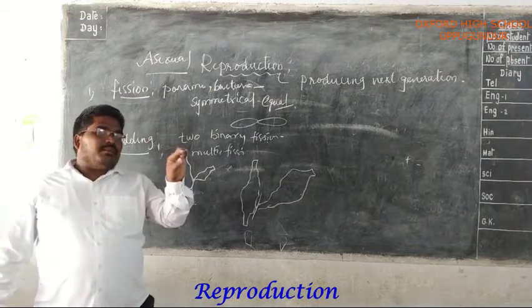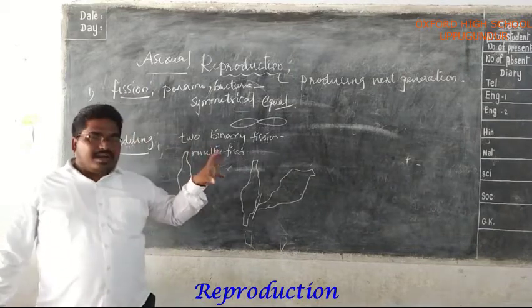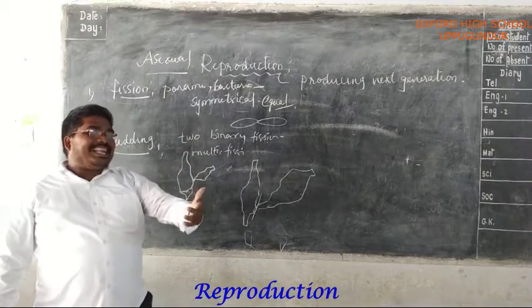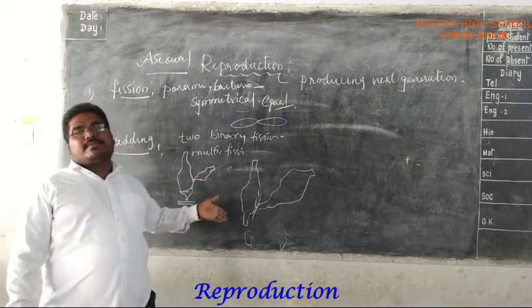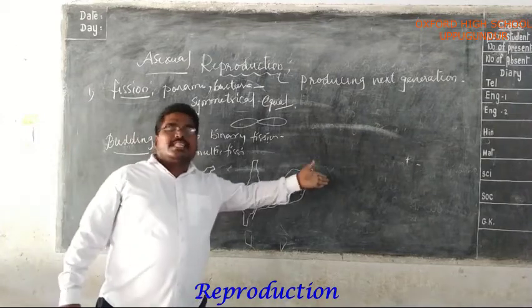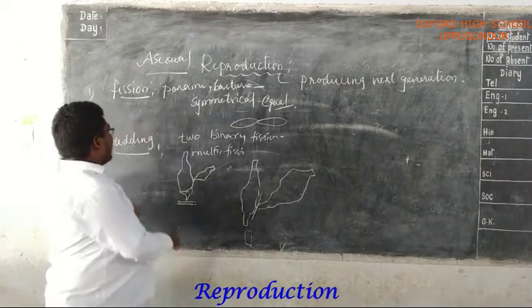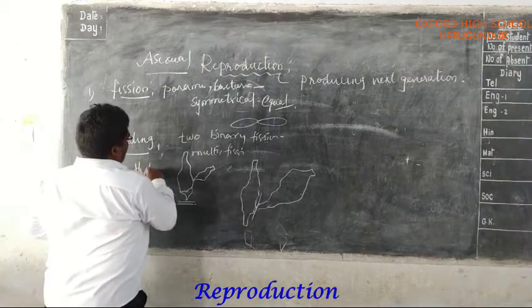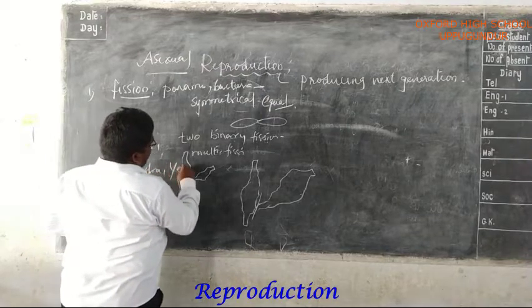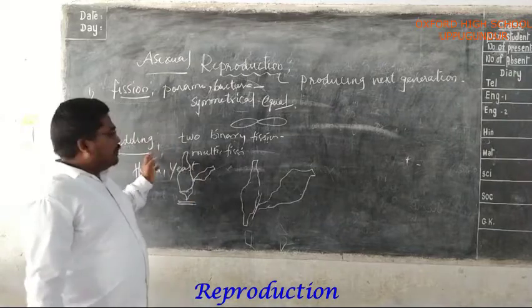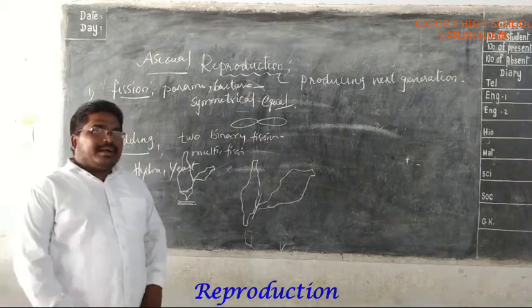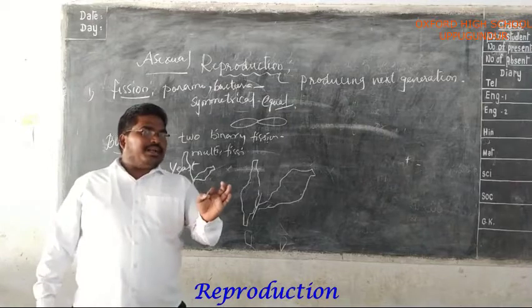Example, hydra and yeast. So this is budding. Do you understand?